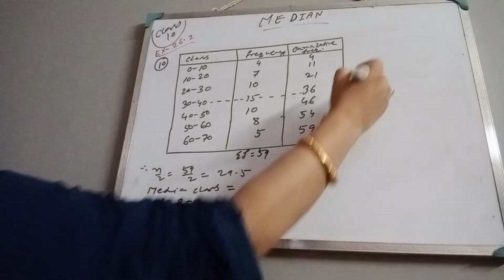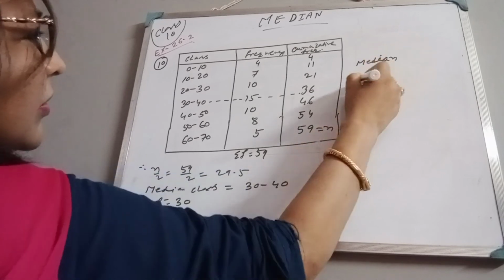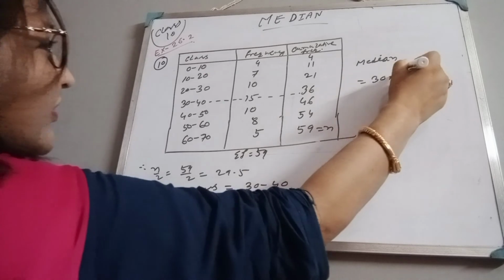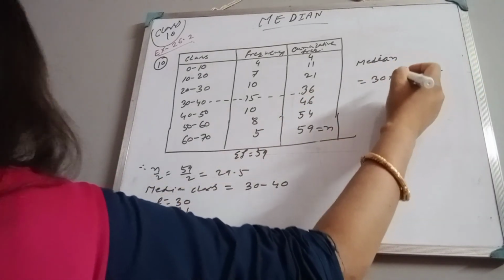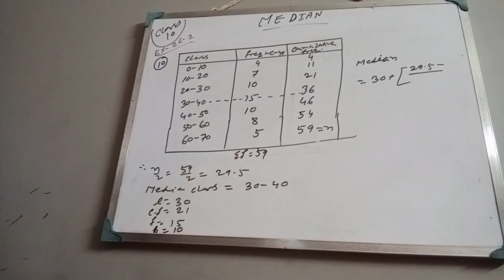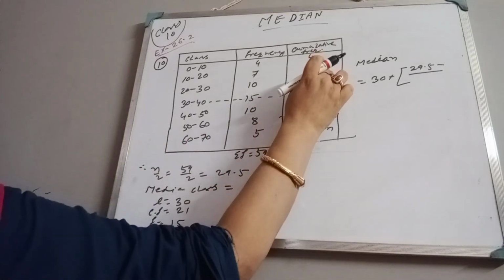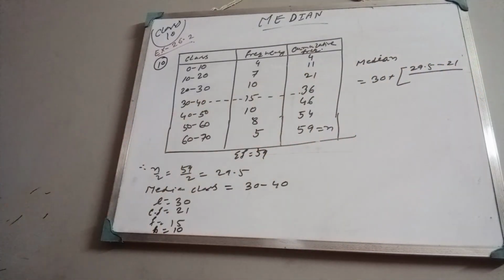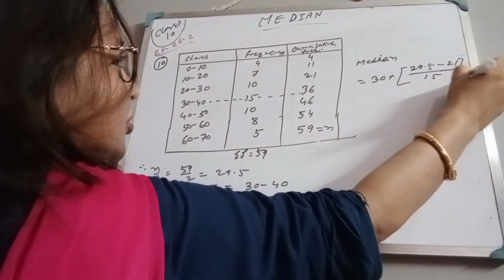Now put the values. Median is L, which is 30, plus (n by 2, which is 29.5, minus CF, which is 21) divided by F, the frequency, which is 15, into H, which is 10.